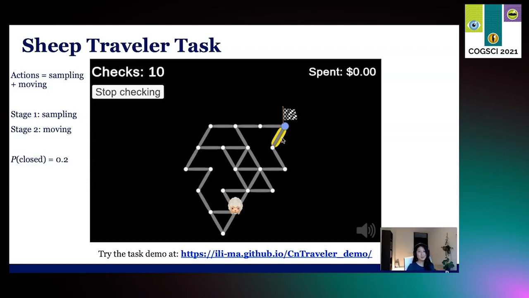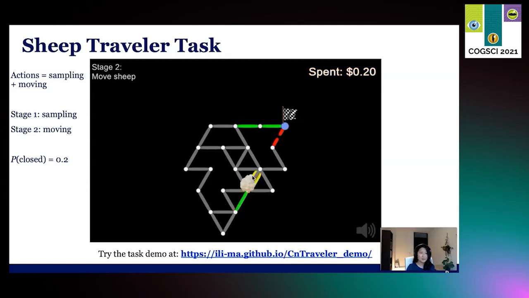The probability of a bridge closure was 0.2, and participants were informed of this, and they also gained experience with this during practice trials. This is a video of participants playing the task. So here the green bridges are traversable and the red ones are not. This person fairly quickly decides to stop sampling. And now they have entered stage 2 and they're trying to move their sheep across these bridges towards the flag.